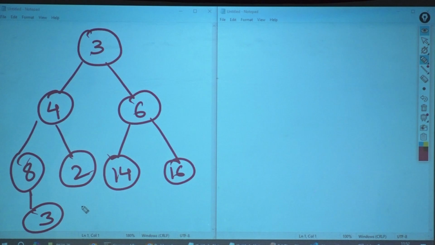Chalo, create. What would be the size of an array? Depending on the total number of nodes.